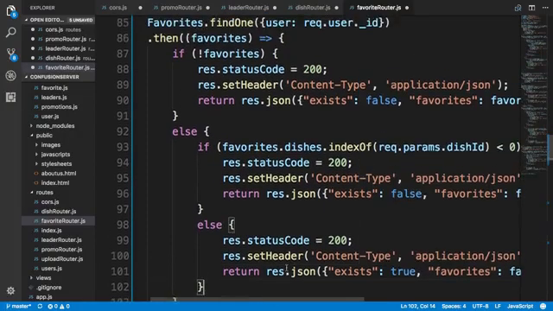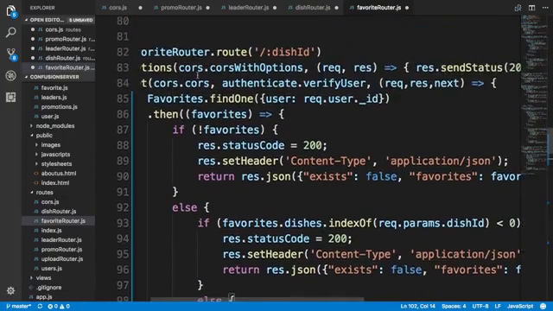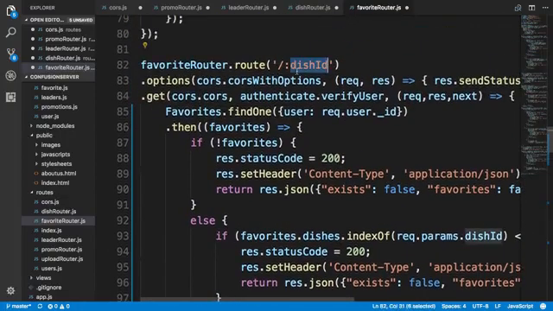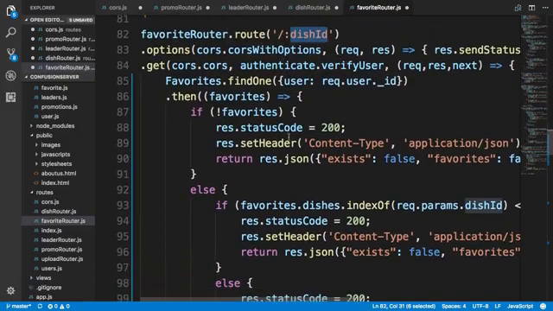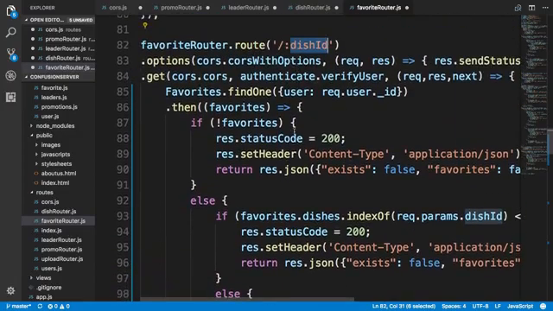So that way, when the user performs a GET operation on this endpoint with /favorites/:dishId, where the dish ID is supplied as the request parameter here, then we will check to see whether that dish exists in the favorites.